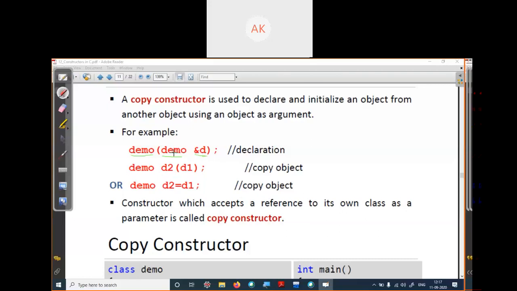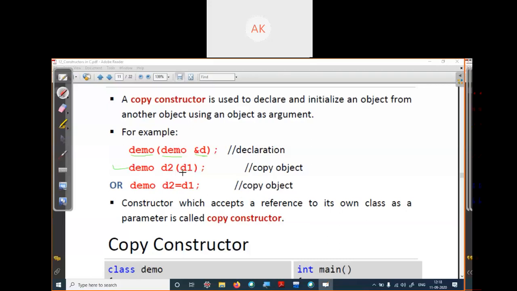And this is the way of initializing: write the class name, your new object name is d2, and d1 is the one you are copying from. So d2 will be a copy of d1.